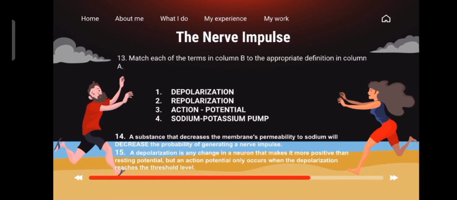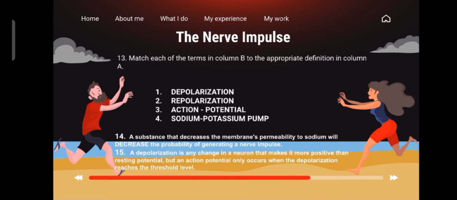So, let's start with number 13, which is the matching type. Number 1, reversal of the resting potential resulting from an influx of sodium ions. Our answer is the depolarization. Number 2, period during which potassium ions are diffusing out of the neuron. Our answer is the repolarization.